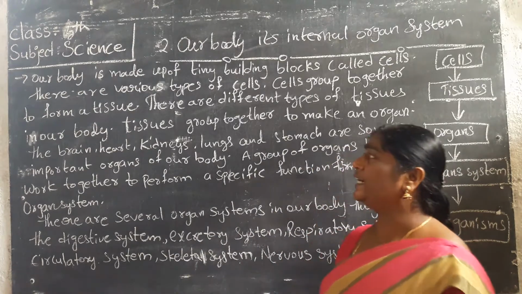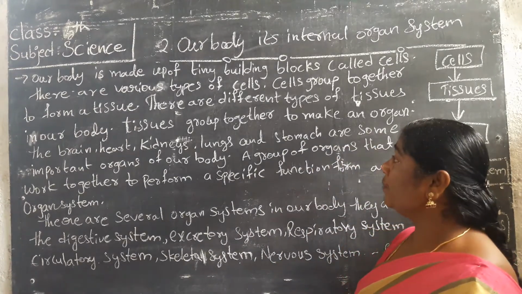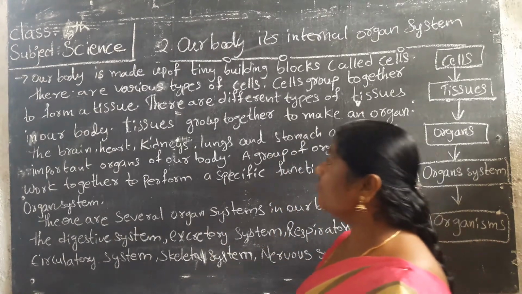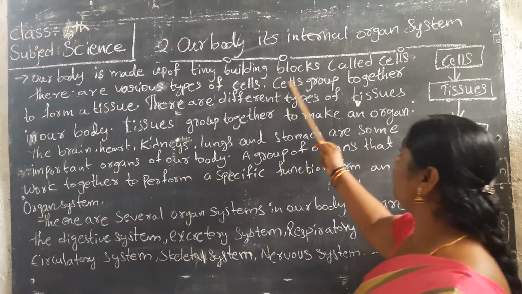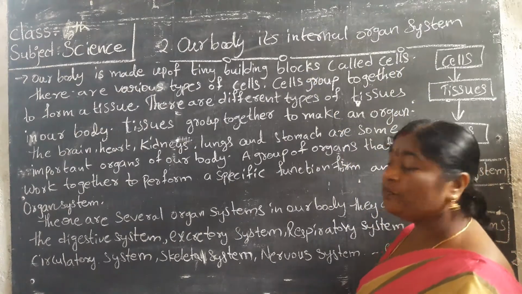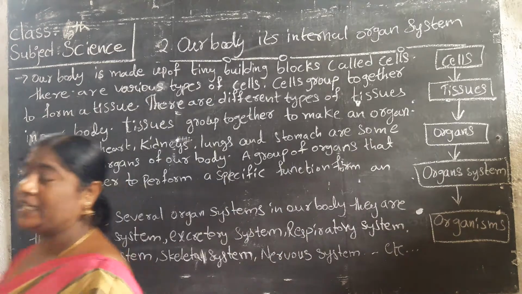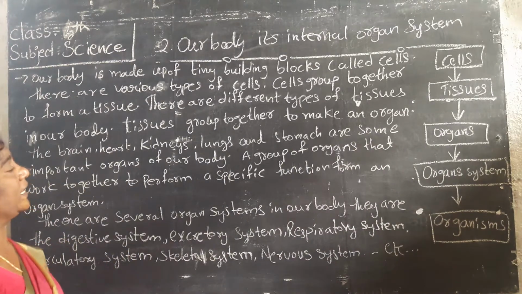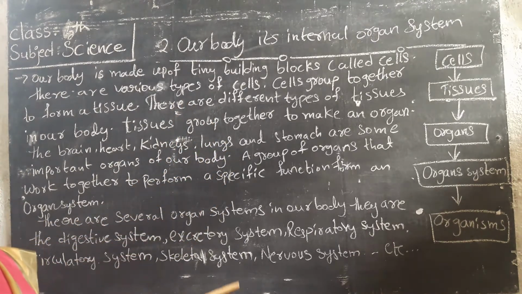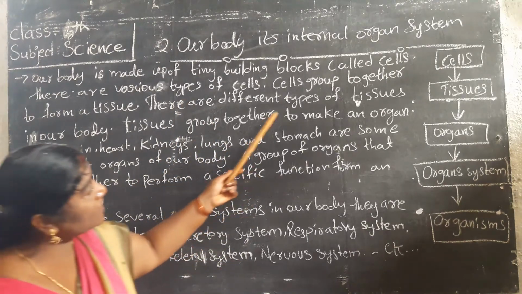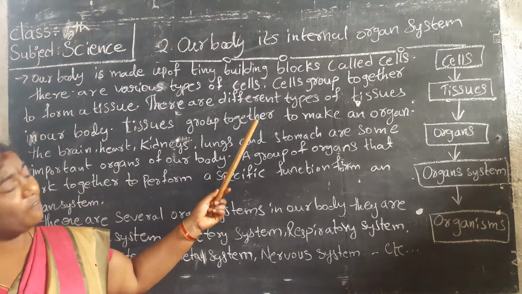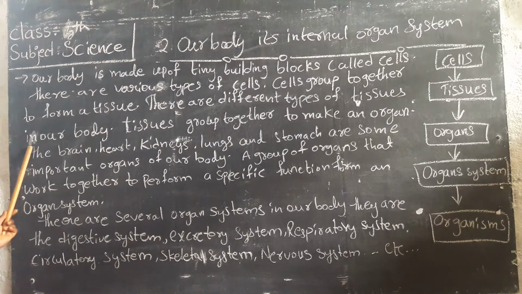First of all, we know about our body's internal organs. Our body is made up of tiny building blocks called cells. There are various types of cells. Cells group together to form a tissue. There are different types of tissues in our body.